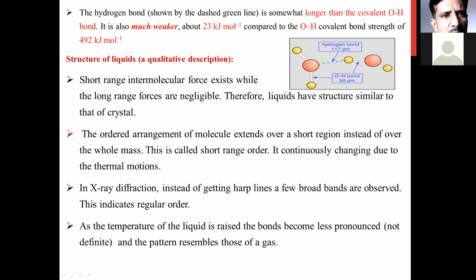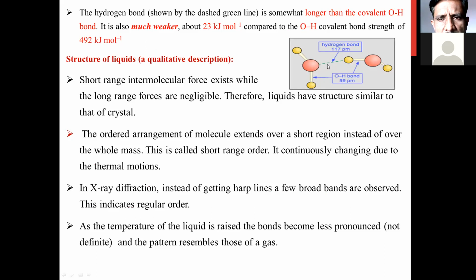The hydrogen bond I have shown in the last figure is somewhat longer, as you can see here also. This is one water molecule, and this is a second water molecule. I have shown the line between these two. This is the oxygen atom, somewhat greater in size, and this is the hydrogen atom, which is smaller in size. They form the hydrogen bond, which is shown by the green colored dashed line.